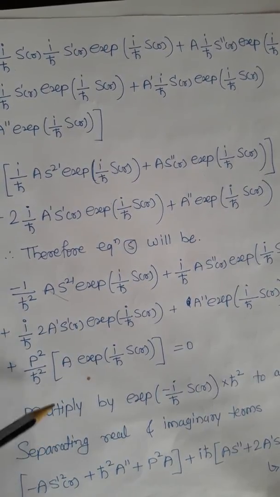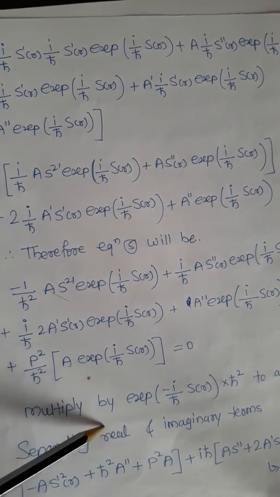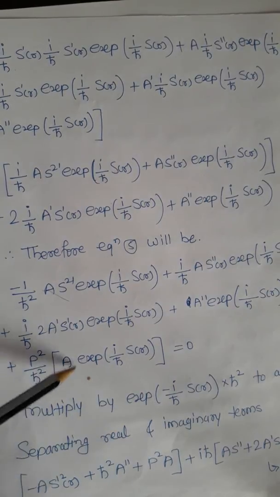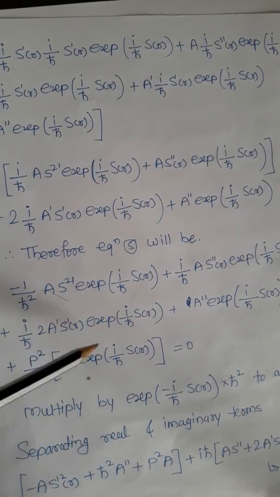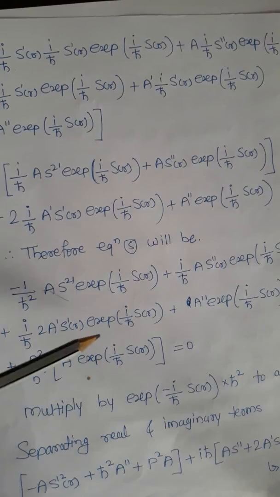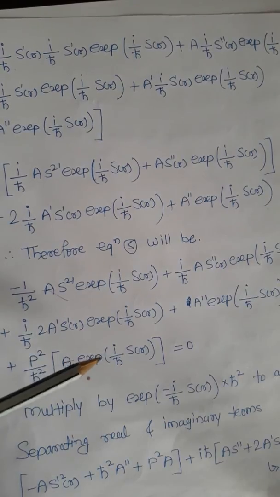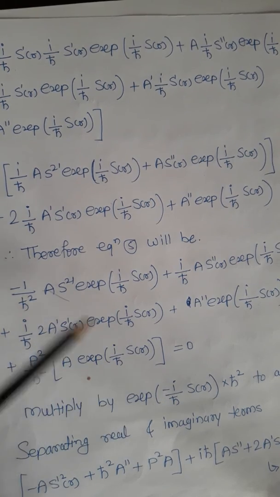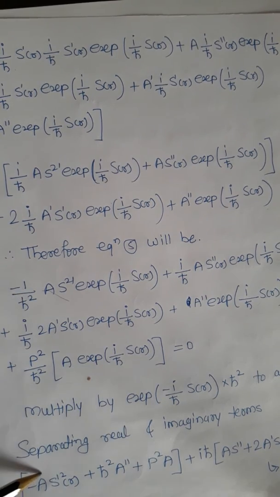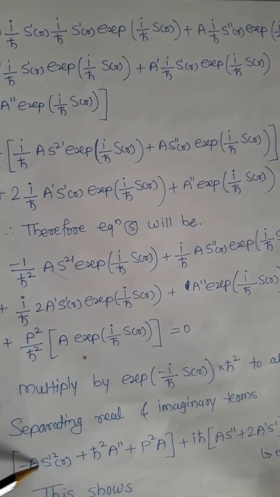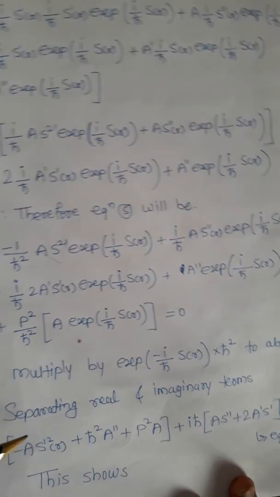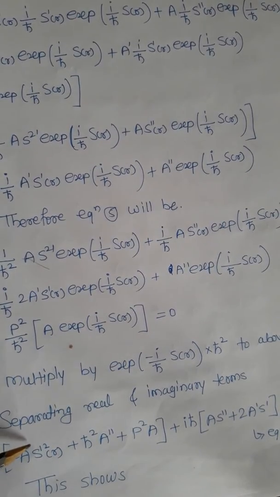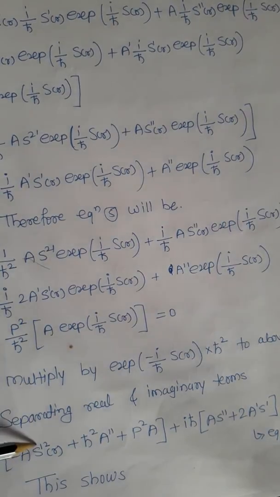Now after multiplying, we have to separate the real and imaginary terms in that equation, that is, which is imaginary and which is real. After multiplying by this term we get minus, with the sign as it is here. The minus sign as it is we can take, of this equation, minus 1, then minus A